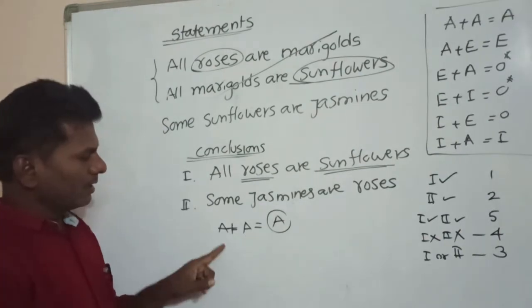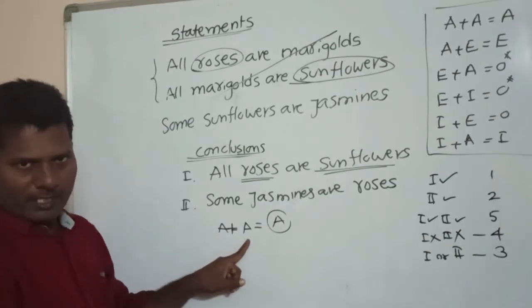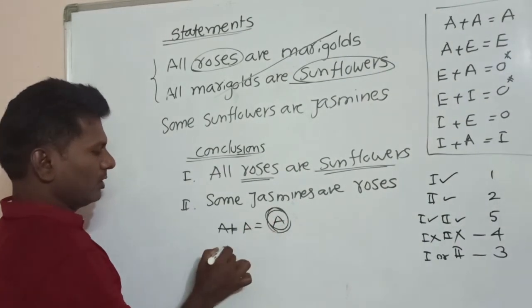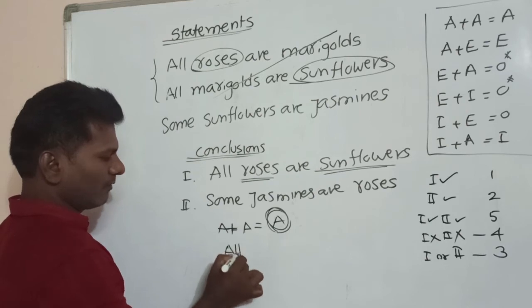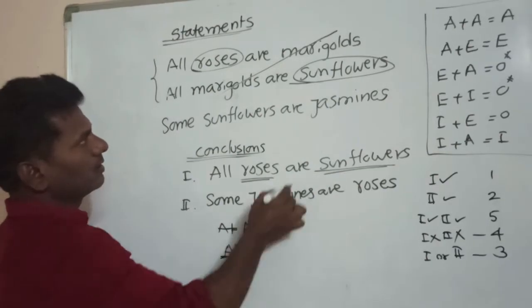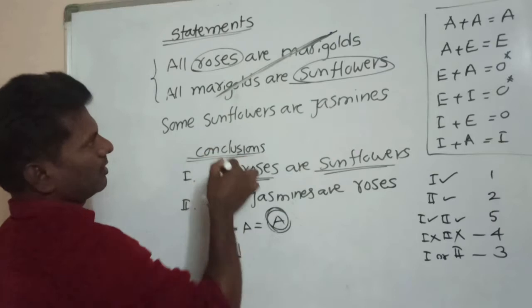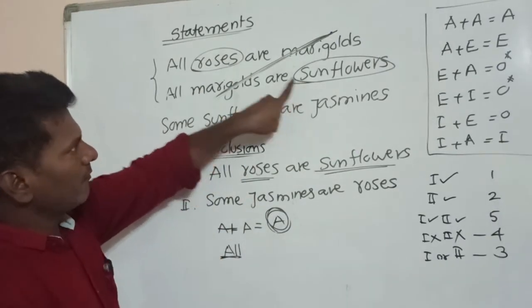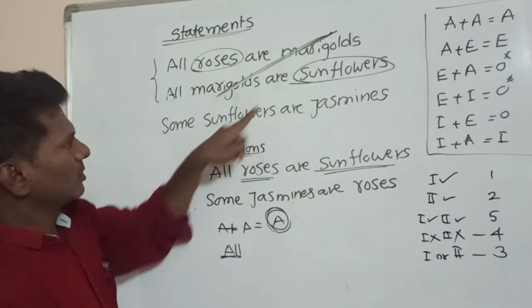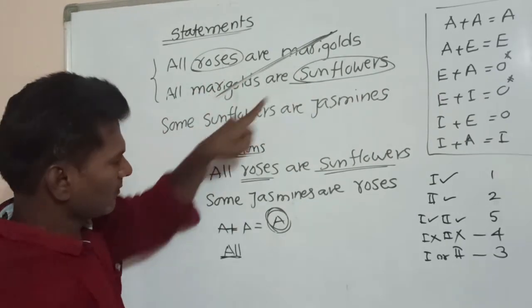By combining an A type statement with an A type statement, we get an A type statement. So whenever you get A, you have to start that statement with "All". These two terms are cancelled. Now we have to write these two terms, first this term, next this term. So all roses are sunflowers.